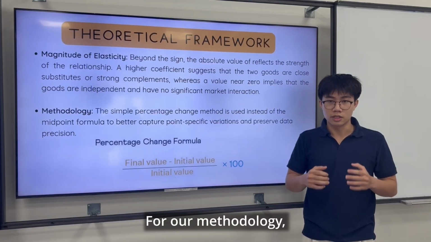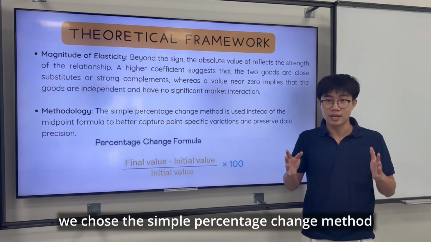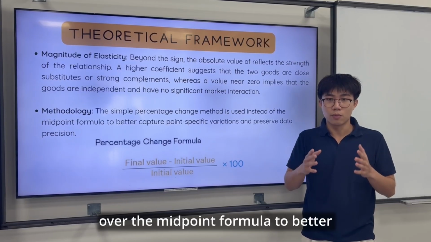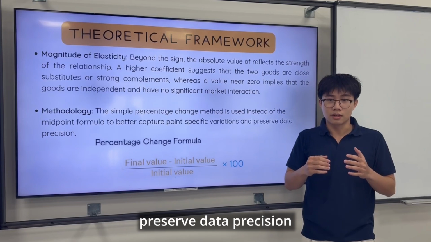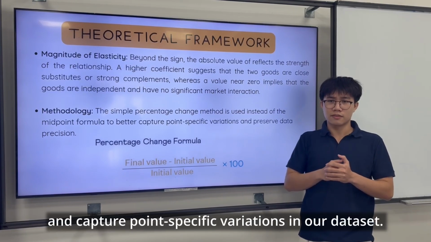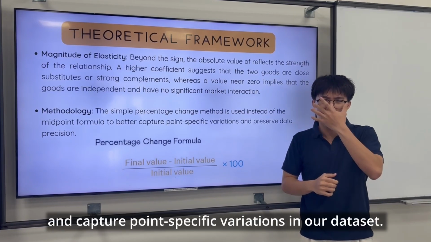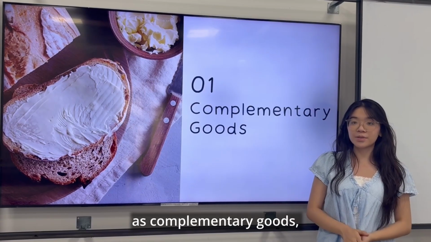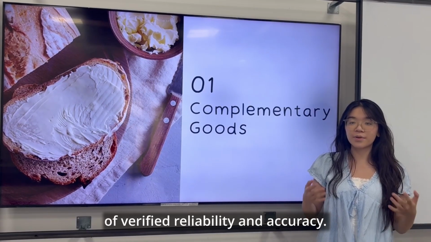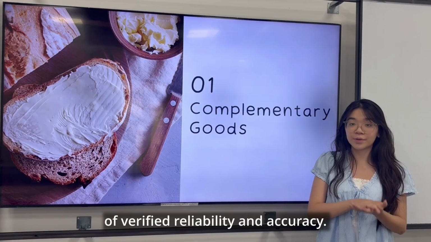For our methodology, we choose the simple percentage change method over the midpoint formula to better preserve data and precisely capture specific variation in our datasets. Today we analyze bread and butter as complementary goods using secondary data sources to verify reliability and accuracy.